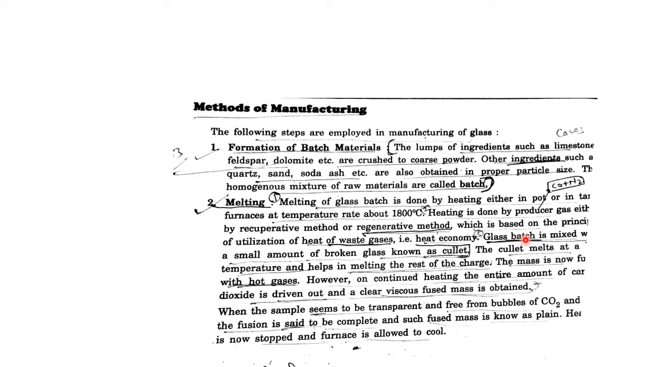Now the glass batch is mixed with small cullets, which I already discussed are small blocks of glass, to help the melting process of silica. The raw material is continuously heated until a clear and transparent, viscous mass is obtained.